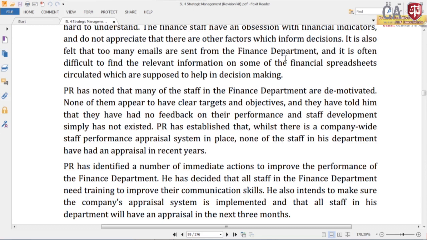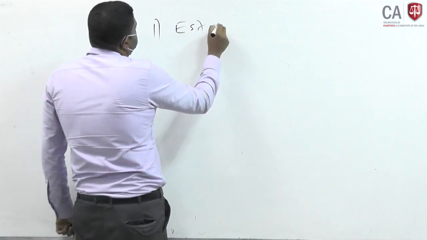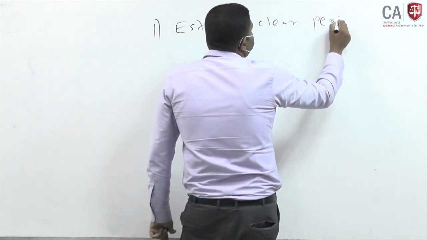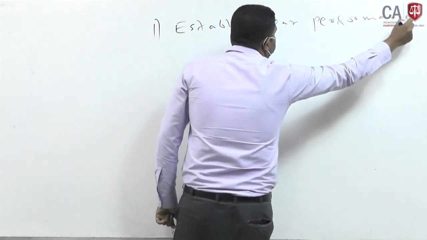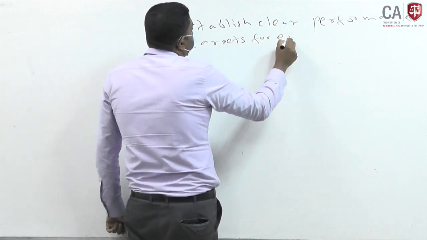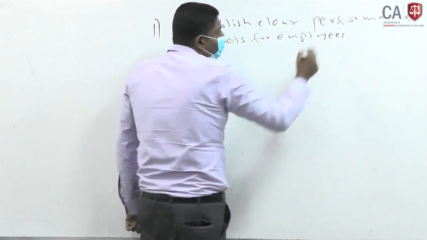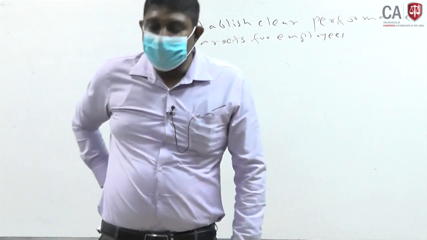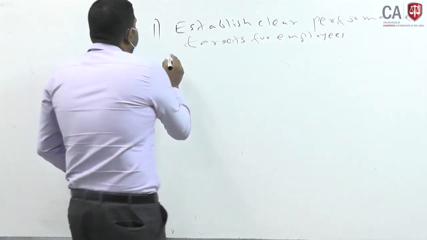Right. So, first of all, what we can do is give clear targets to the employees. Establish clear performance targets for the employees. So, we give an answer for the first problem. What is the other? They have told him that they have had no feedback on their performance. So, something is wrong. What you have to do is an annual appraisal.